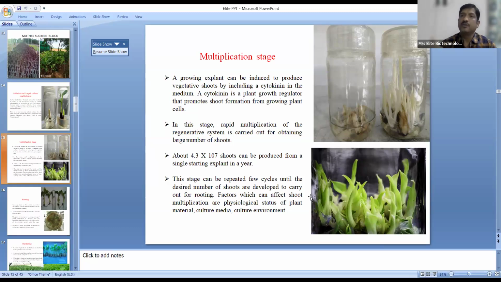From this stage, we go for shooting, where we get new leaves, and then we go for rooting. Hormones are changed in all these stages. We use different hormones for multiplication. For shooting, we use another hormone. For rooting, we use another hormone.